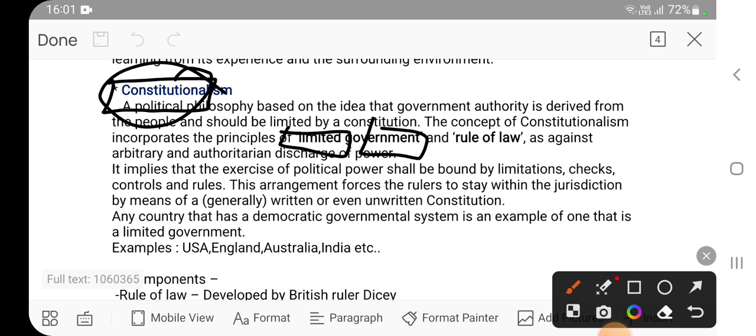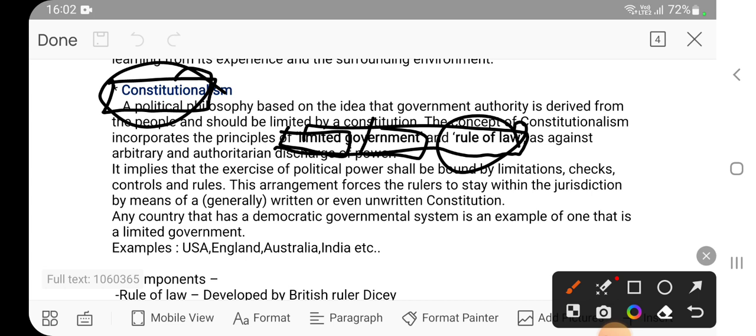Rule of law, we have already seen that there is not a rule of person, there is a rule of law. And which law? The constitution. It means the constitution will prevail, your personal ambition will not prevail. Whenever there is a conflict between the personal interest of the ruler and the provision of the constitution, the provision of the constitution would prevail. So the philosophy of constitutionalism is based on these two things: limited government and rule of law.